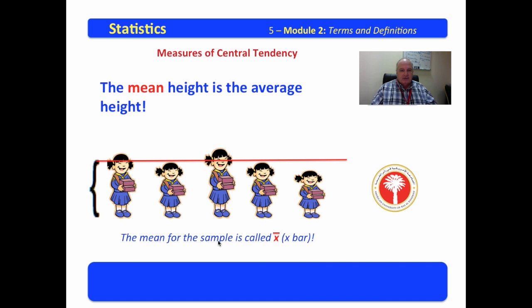The mean of the sample will be recognized by this symbol, X with a line above it. We will call that X bar. Mu is the mean of the population. X bar is the mean of the sample. The mean is the numerical average. Mu is the numerical average of the population. X bar is the numerical average of the sample.